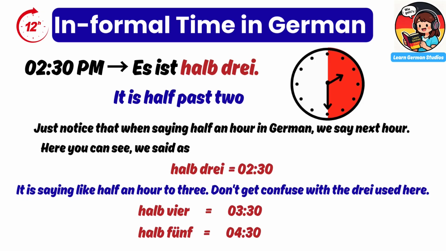Halb drei is 2:30. It is like saying half an hour to 3. Do not get confused with the word drei used here. Other examples are halb vier is 3:30. Halb fünf is 4:30.